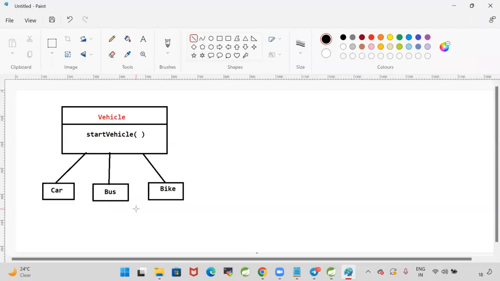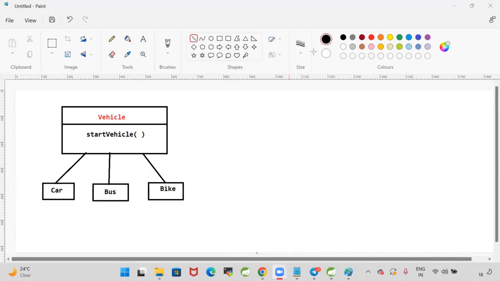Guys, is it legal to implement one interface by 3 classes? Is it valid or invalid in Java? Can one interface be implemented by multiple classes or not? Come on. Yes, it is legal. One interface can be implemented by multiple classes.